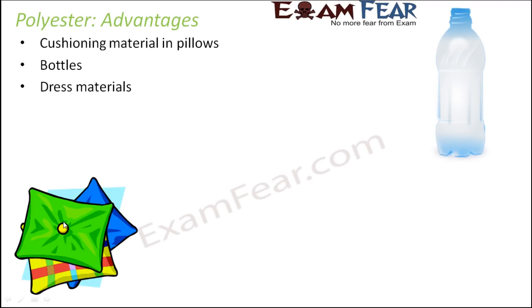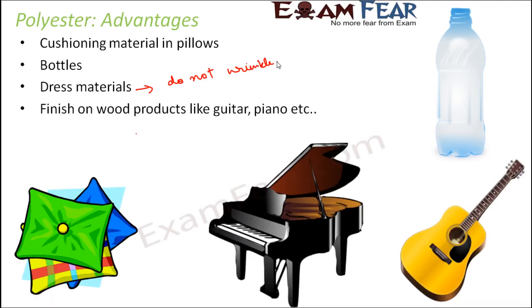It is also used to make dress materials. Now one very important advantage with polyester is that it does not wrinkle easily. Therefore, it is easier to maintain. Even if that particular cloth is worn once, it doesn't wrinkle. So maintenance is easy. It is also easy to wash. That is why it is in great demand for dress materials. It is also used to give finishing on wood products like guitars, pianos, etc. So the outer layer finishing is often given by polyester.